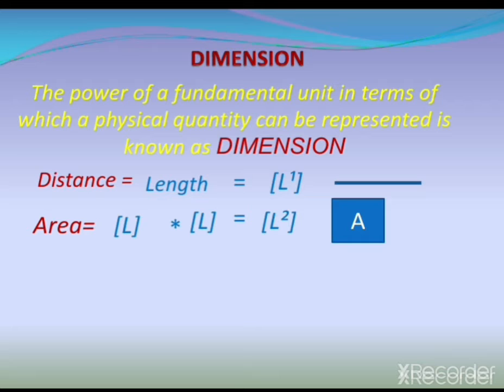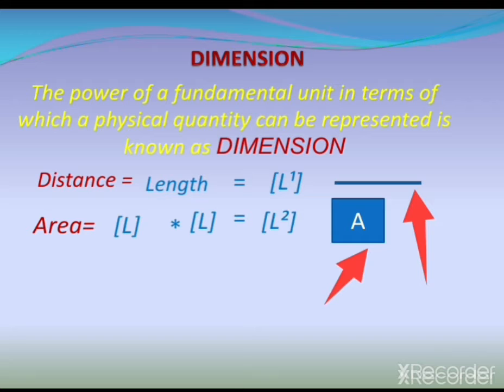Okay, 2 dimensions means what? You see here, this is L and this is again L, the breadth. So this object A is spread over space in 2 directions. Dimension means how the object is spread over the space, in how many directions the space is occupied by the object.